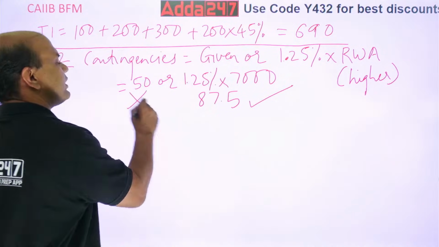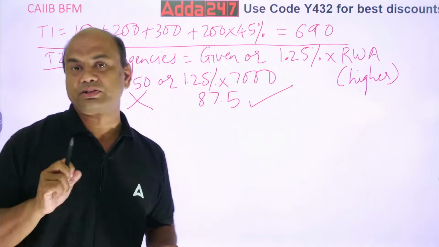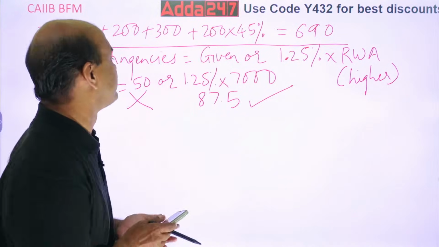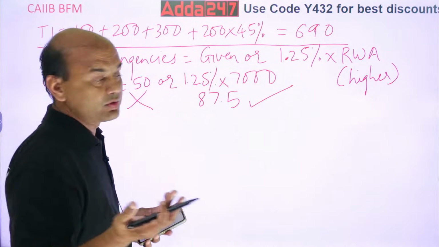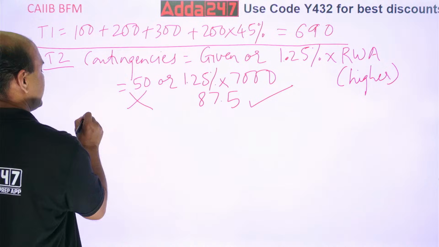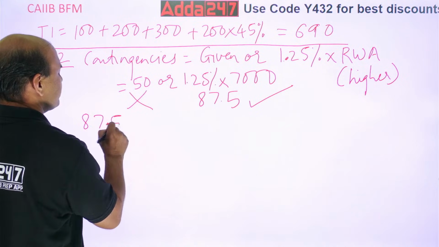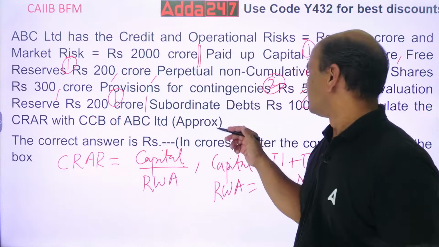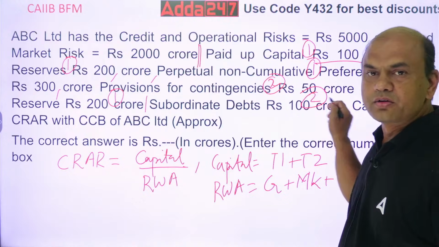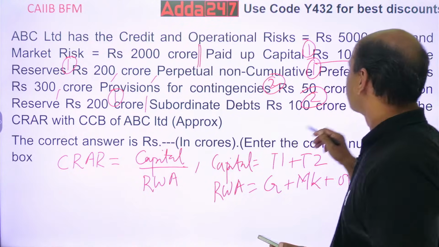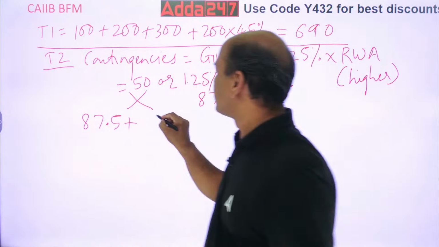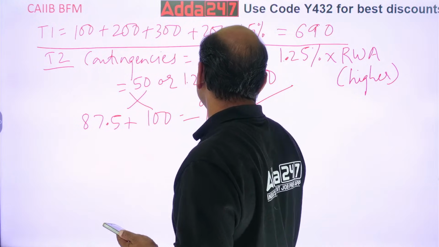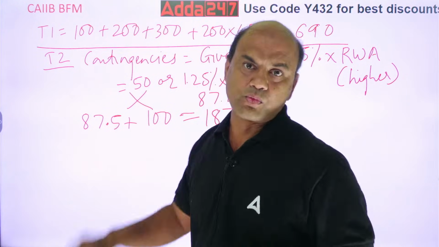I will not take 50 now. That's why this problem is changed today. Okay, you should get it. Whichever is higher, so 87.5. Now what? So your tier 2 is what total? Tier 2 is 87.5 plus subordinate debt. Subordinate debt is 100 CR. 100 crores. So add it. So plus 100, it is 187.5. This much is your tier 2.